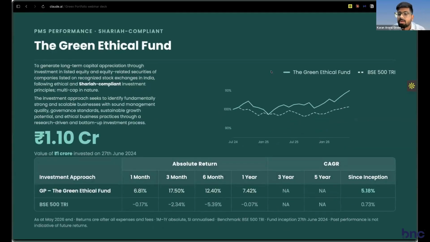And lastly, as I mentioned, in our PMS we have probably India's only small and mid cap Sharia compliant PMS fund. This is a fund that we launched in June of 2024. So not a very long time ago, unlike the other funds. This is more of a recent offering from us.